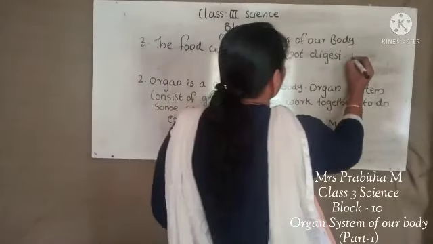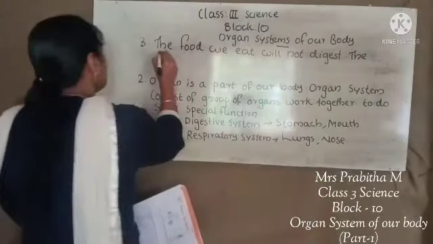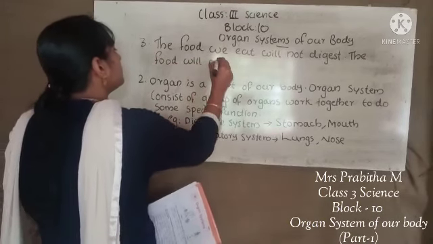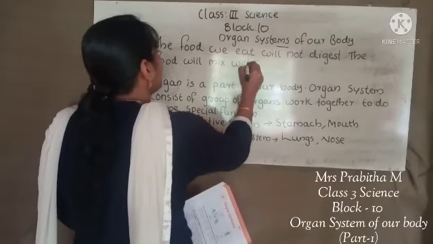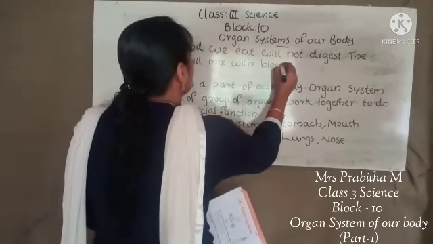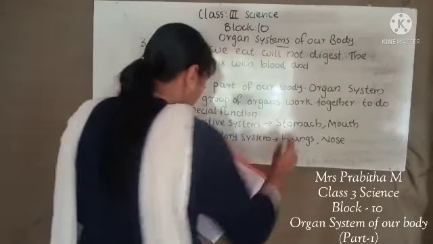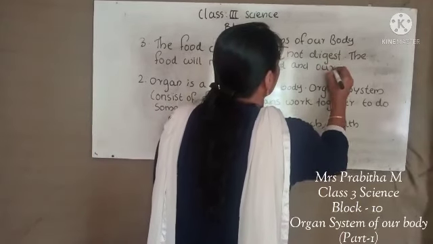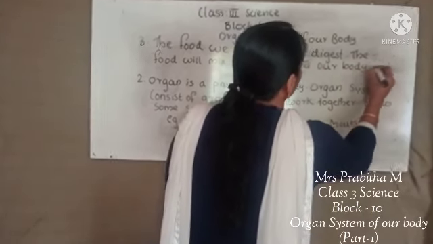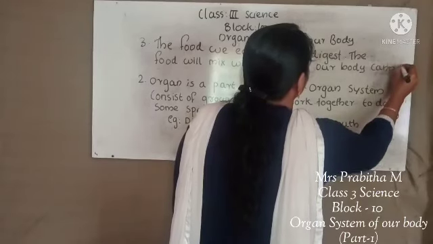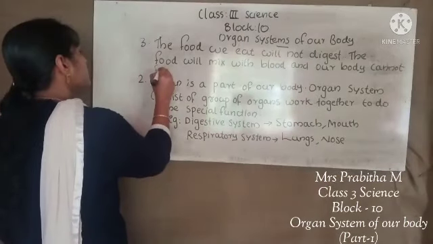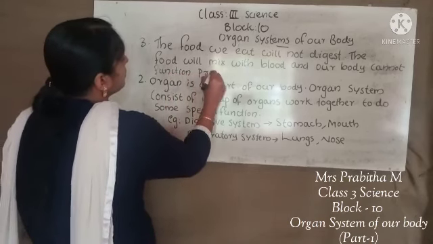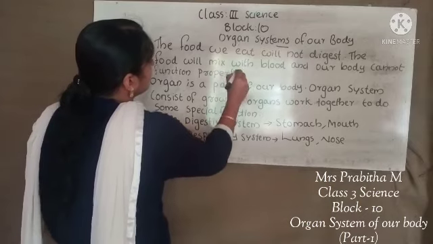Yes, the food will mix with blood and our body cannot function properly. Okay, this is the answer.